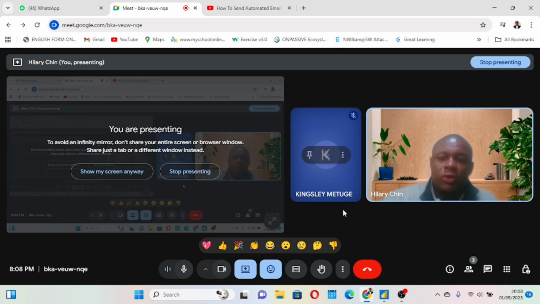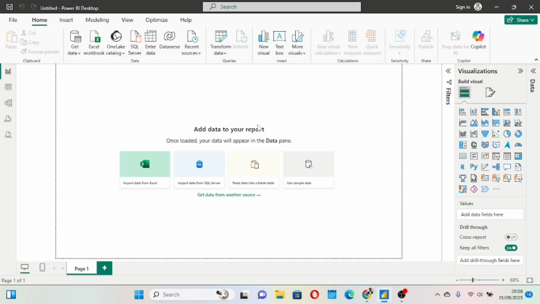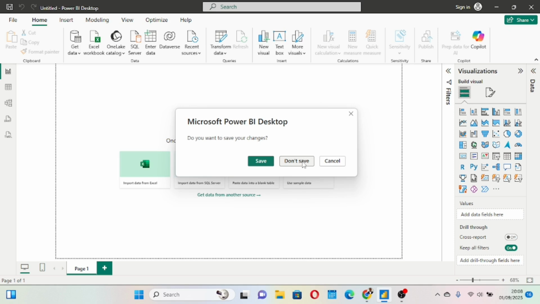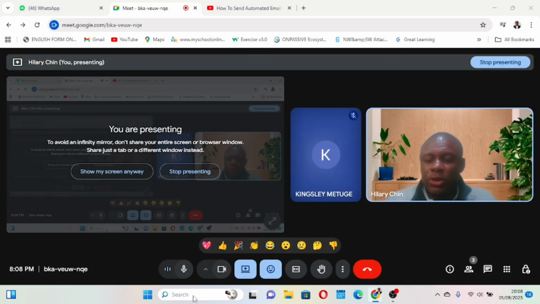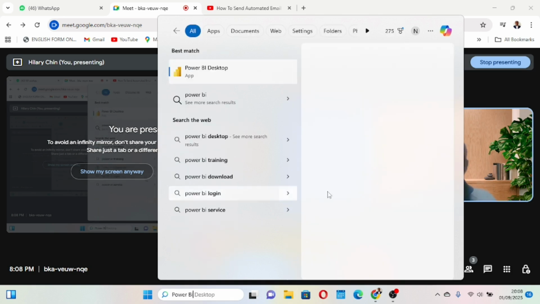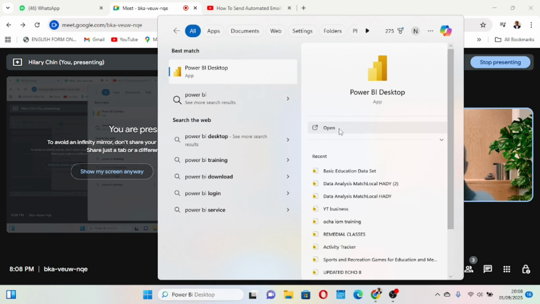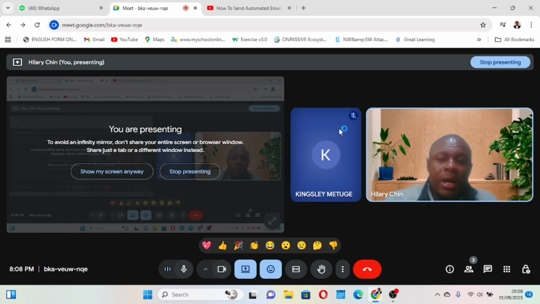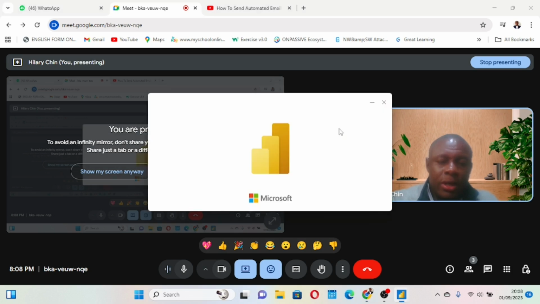So you just pay attention while I go through this process, and just pay attention when I finish this first move, and then we'll go again together. So the first thing I'll do, I'll come here. When I launch my Power BI, let me launch it again just the way that we usually launch it. I'll just write Power BI, and then I'll double click open. And then we'll give it some time because it's going to launch. Yes, it's launching.